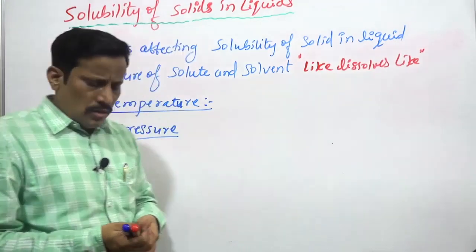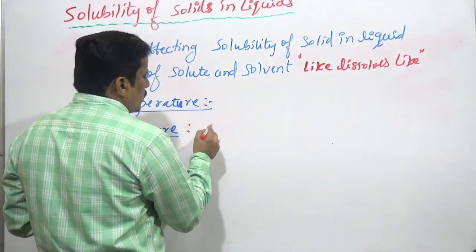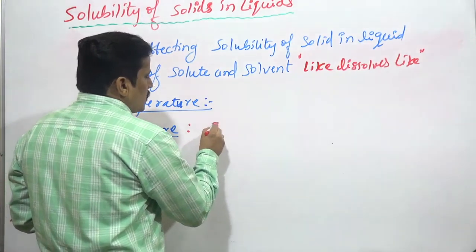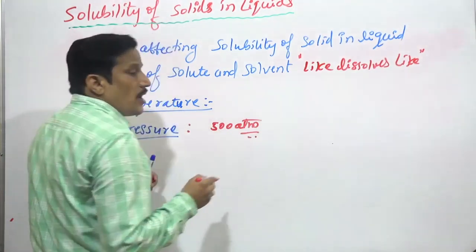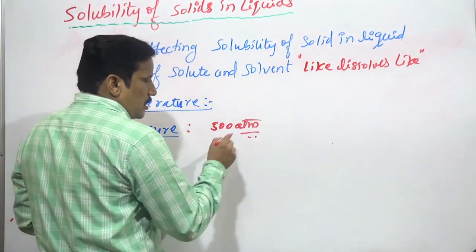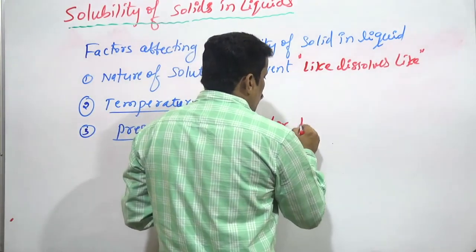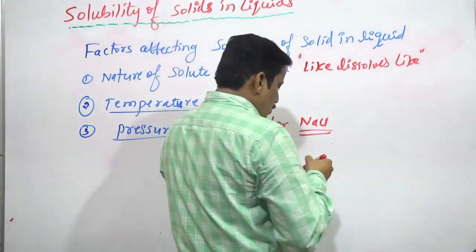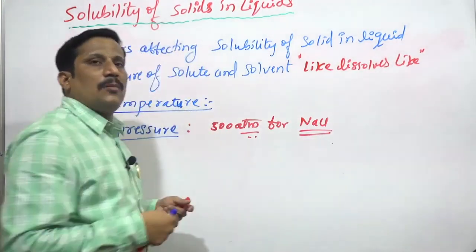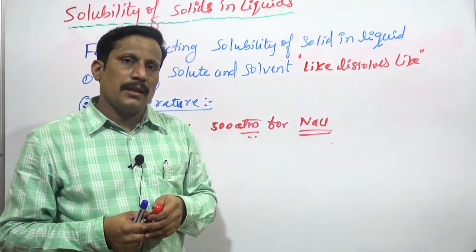The effect is very small or almost negligible. If you take some example, say you maintain 500 atmospheric pressure for dissolution of sodium chloride, how much is it going to dissolve? How much does it dissolve at 1 atmosphere?